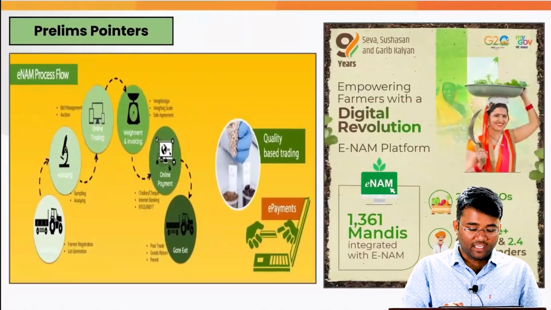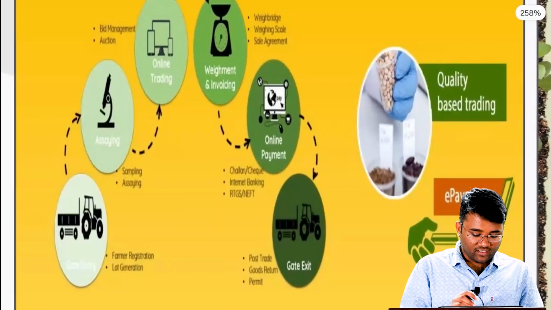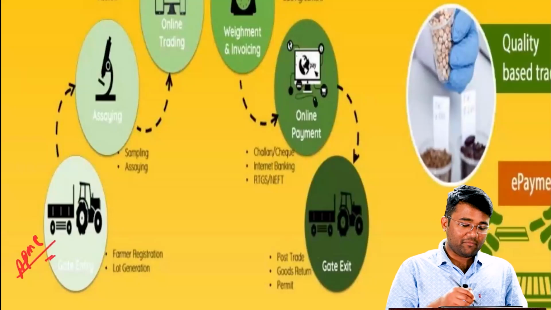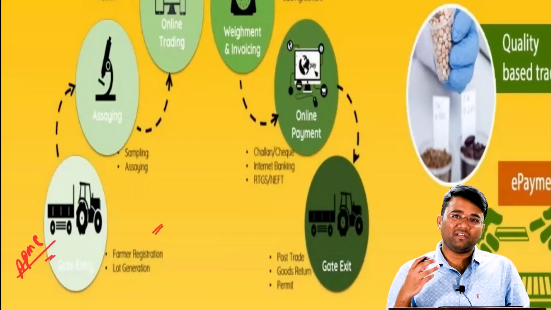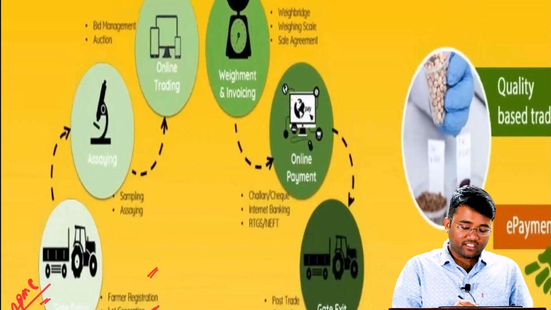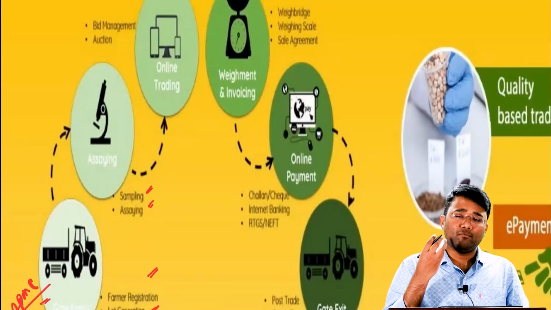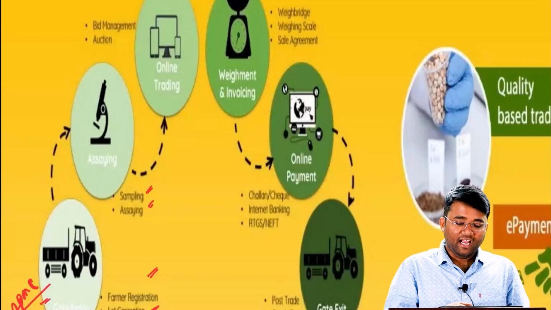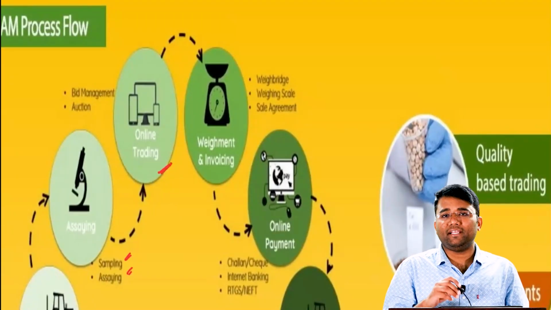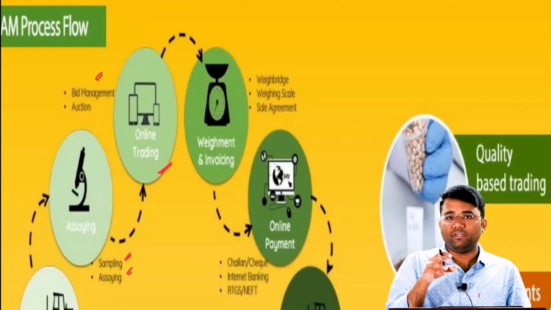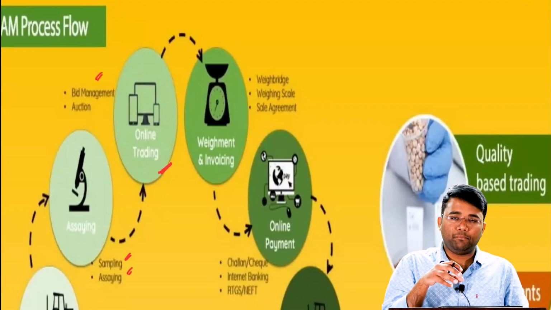How does this happen? There is the gate entry in any APMC mandi. The farmer comes with their produce, the farmer registration is done, a lot is generated, then the sampling and assaying of that particular product is done, and the quality of that product, the moisture content, etc. is checked. Then online trading based on the quality of that product starts, and there is a bid management process provided in the ENAM itself.